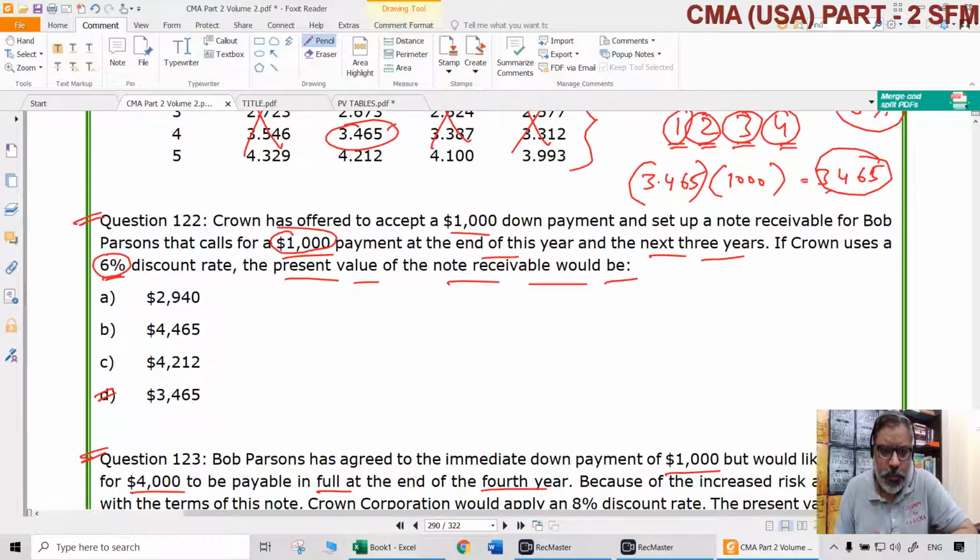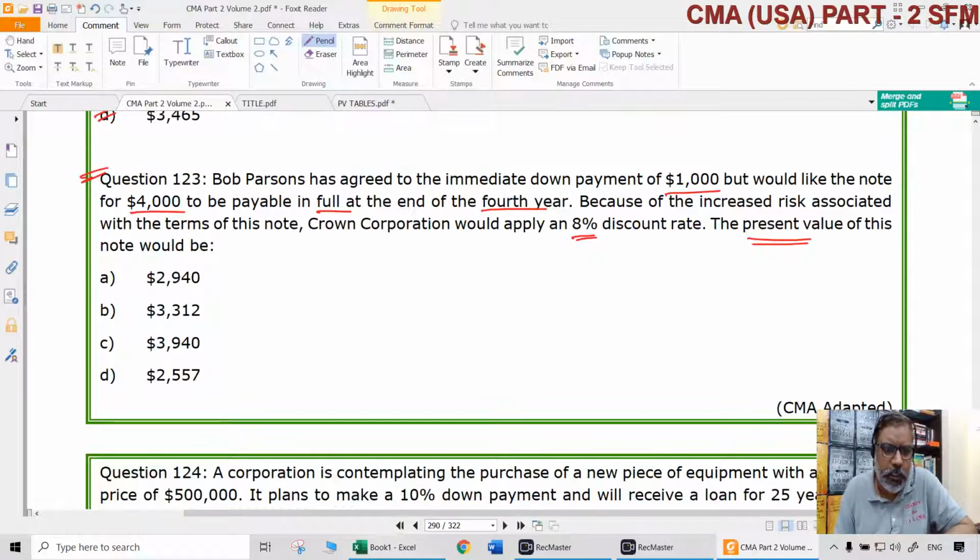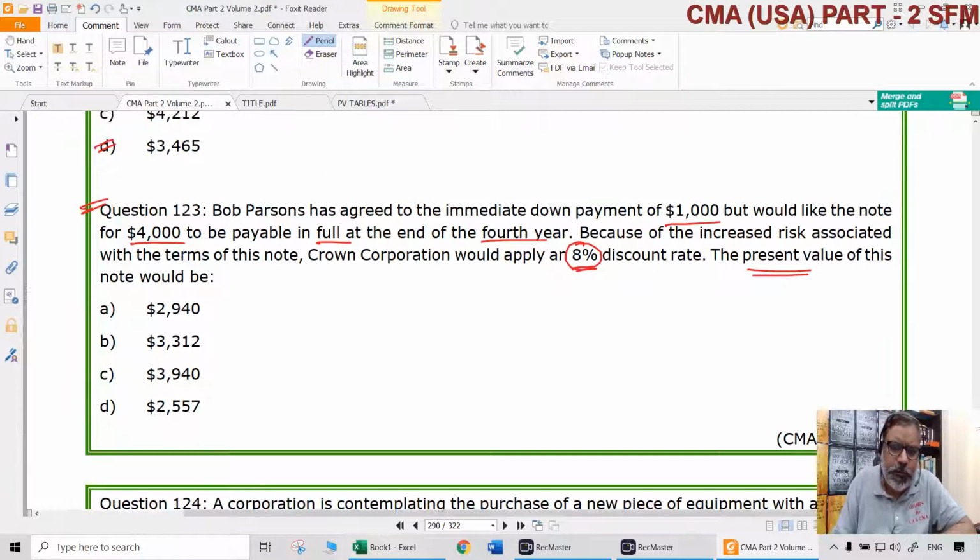Earlier, what was the scenario in the 122nd question? $1,000 at the end of this year and the next 3 years, meaning $4,000 are paid. Now it is not going to be like that. It is going to be paid as $4,000 payable in full at the end of the fourth year. What is the present value of that? Simple. We just have to look at the 8% discount rate.